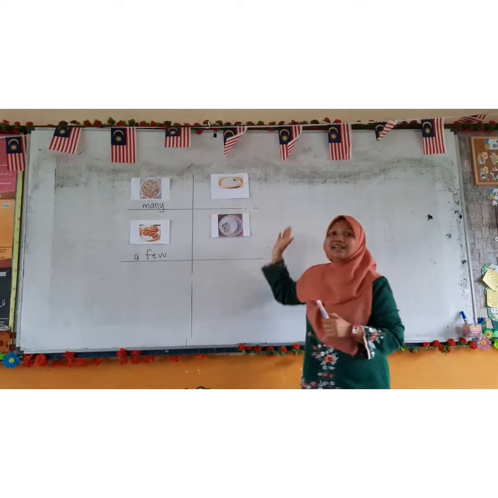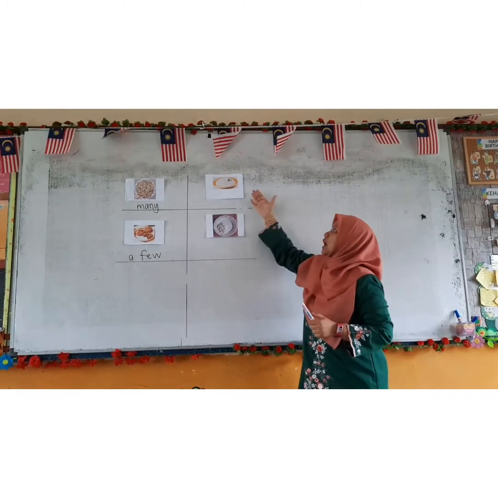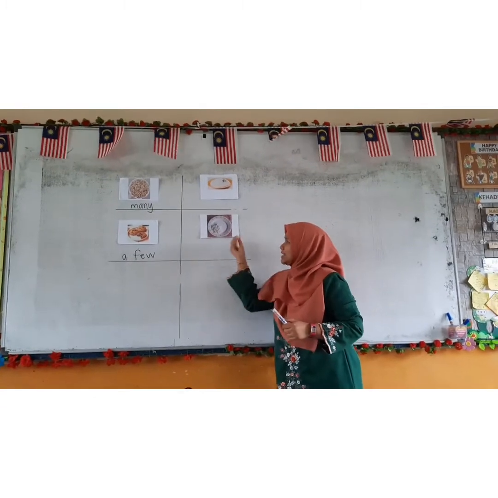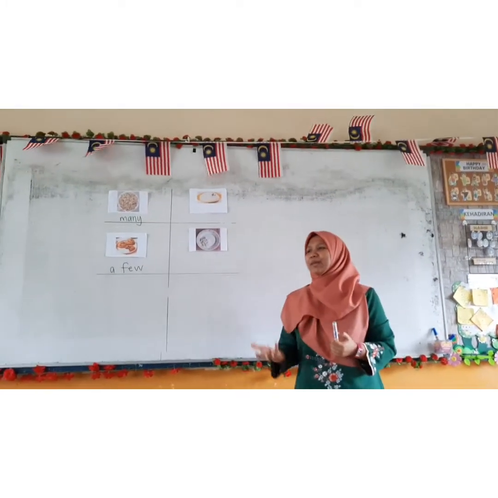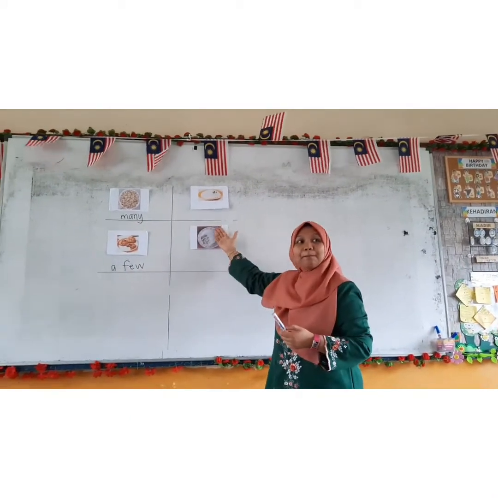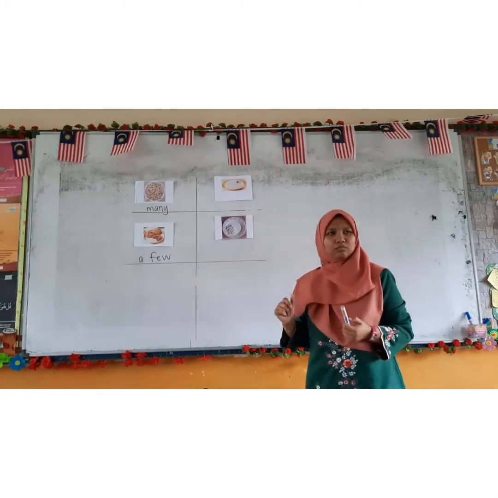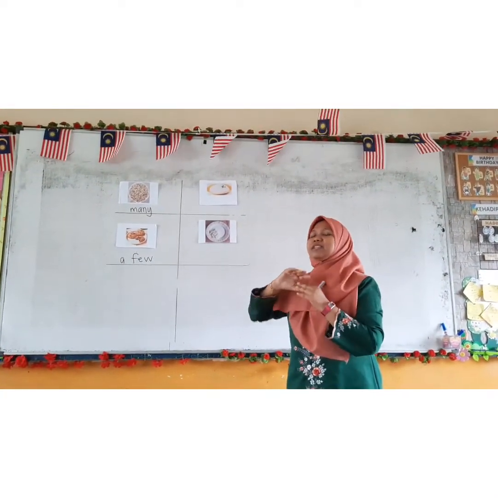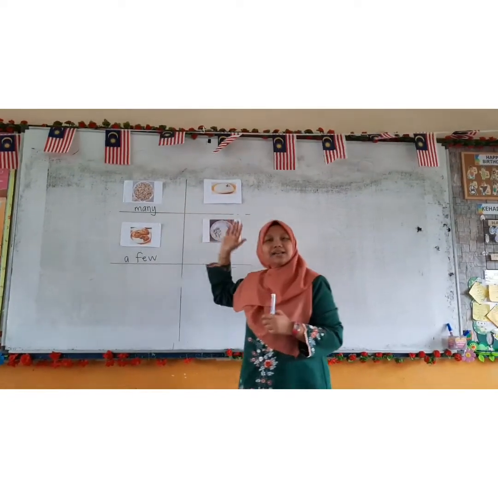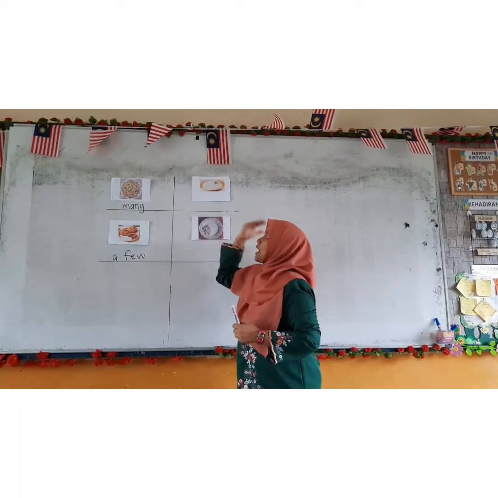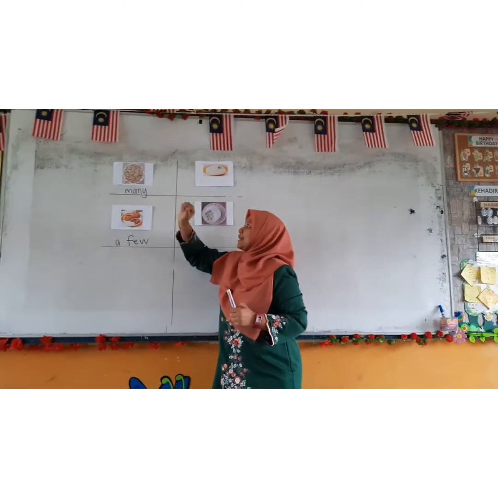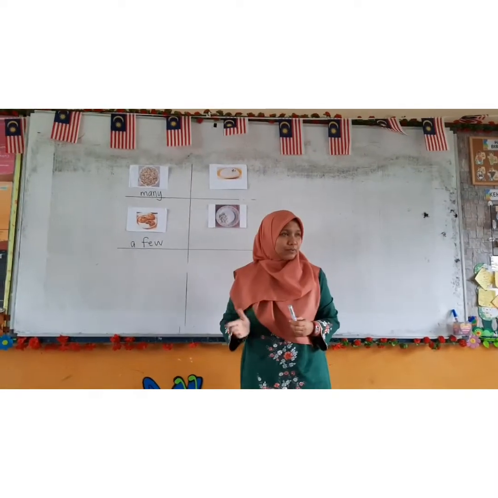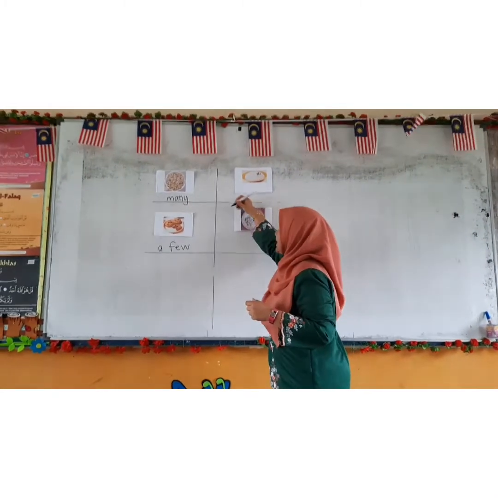Let's take a look at the uncountable nouns. We have a plate full of rice, and we have a plate with just a little bit of rice. So how can we explain it in English? Many. A few. Is it correct? No. There must be a difference between countable and uncountable. So for countable, you say there are many cookies. But for uncountable, you say it like this.